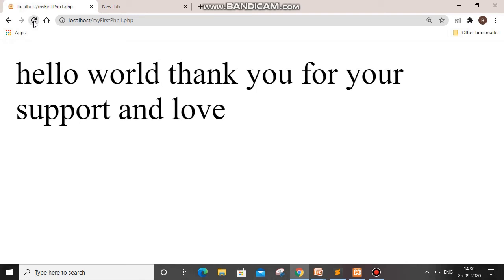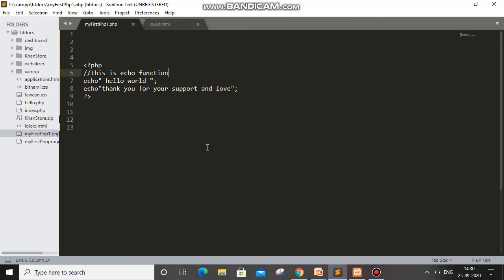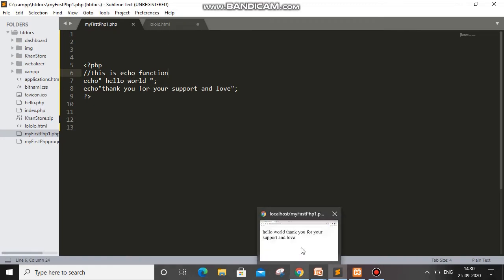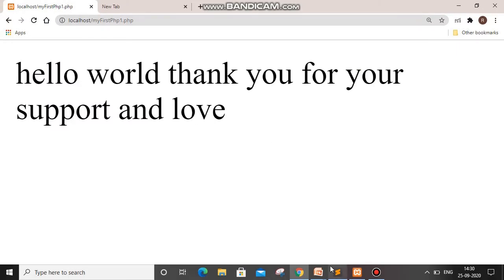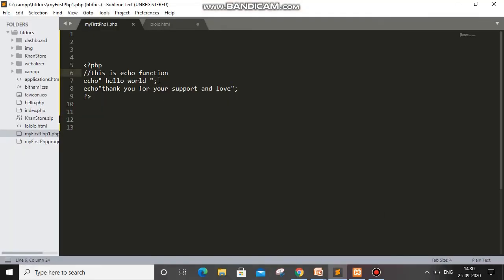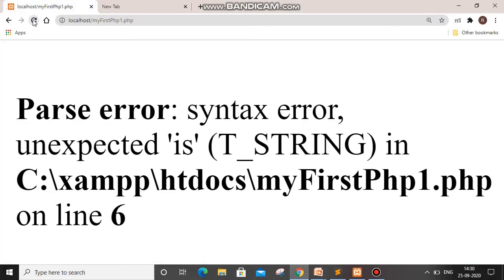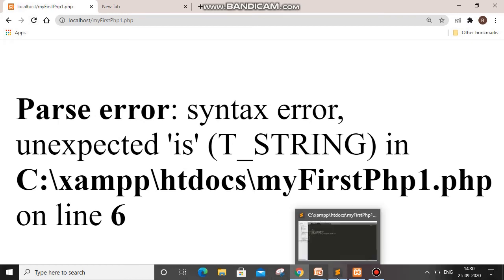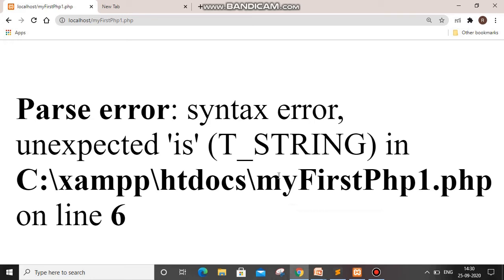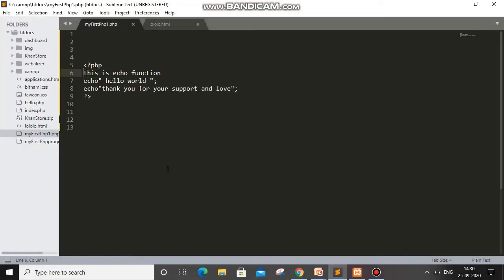See, this is getting printed. But this is the usefulness of the comment line: "this is echo function" is not getting printed here. You can see it's not getting printed. Suppose I omit it once. I will remove this forward slash and check what happens now. I also don't know what will happen. See, we are getting one error, an unexpected T_STRING, so we need to give this comment.